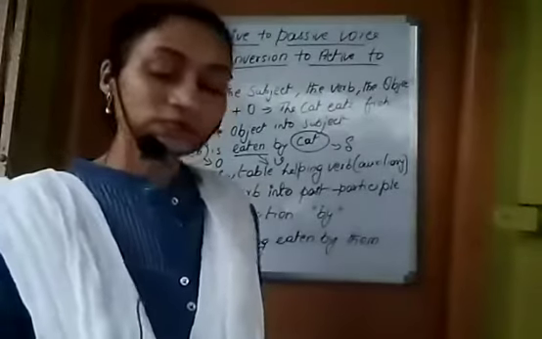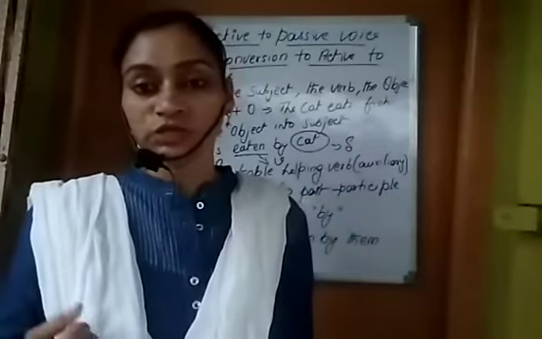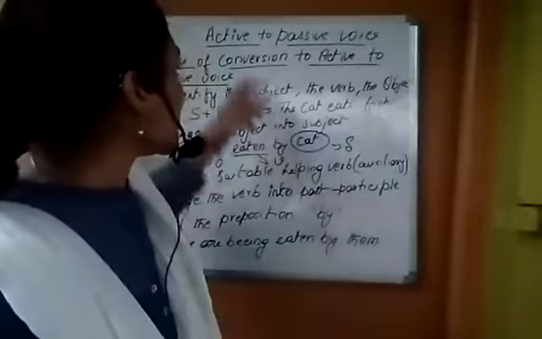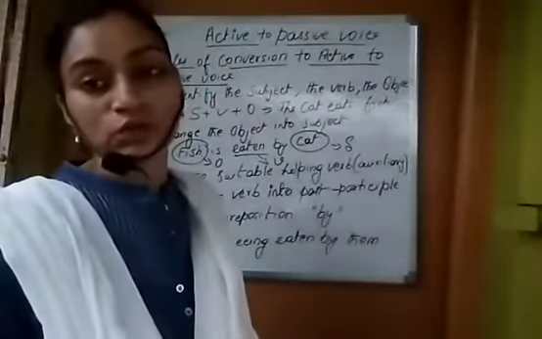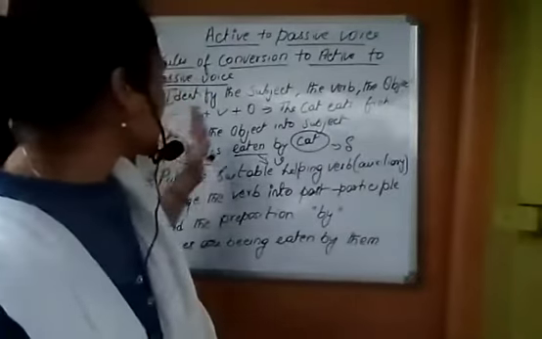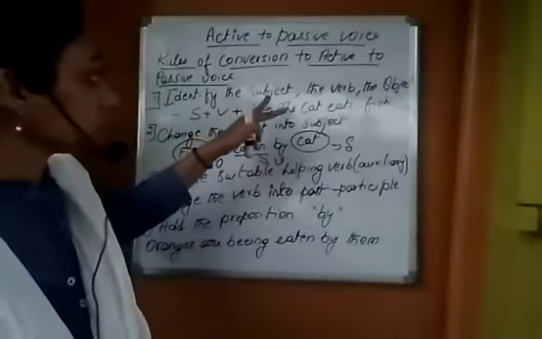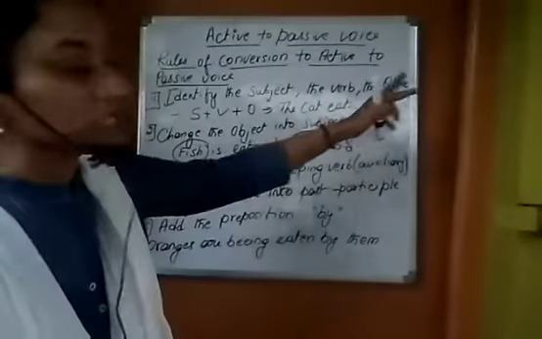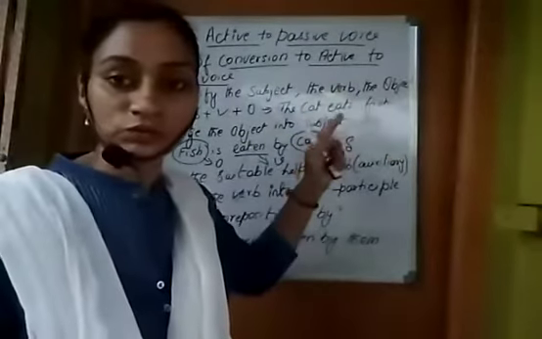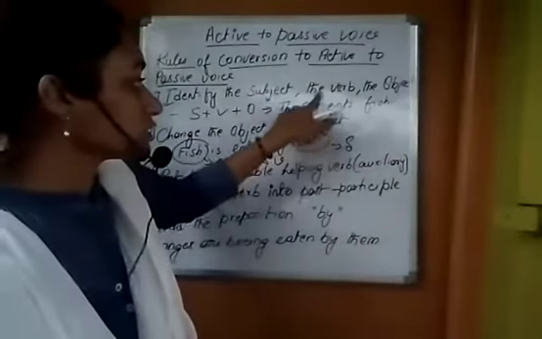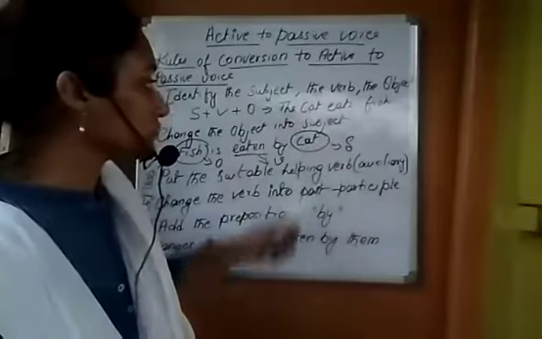Now there are certain rules which we have to follow while doing active to passive voice. What are the rules? Look here. Identify the subject, the verb, the object. First you have to identify the subject.